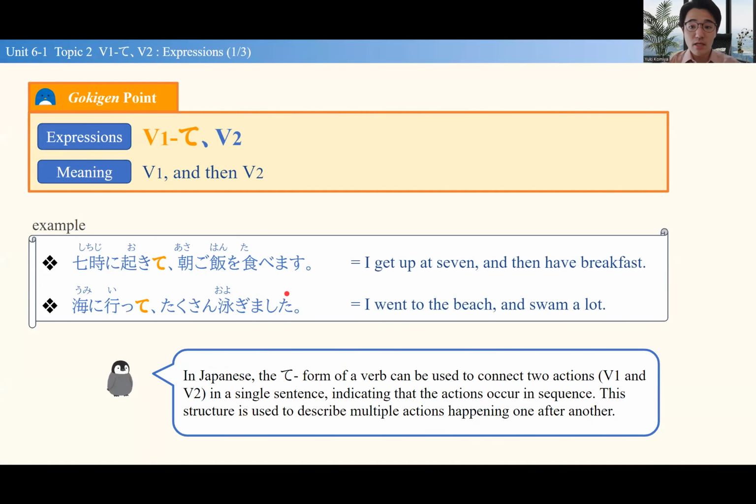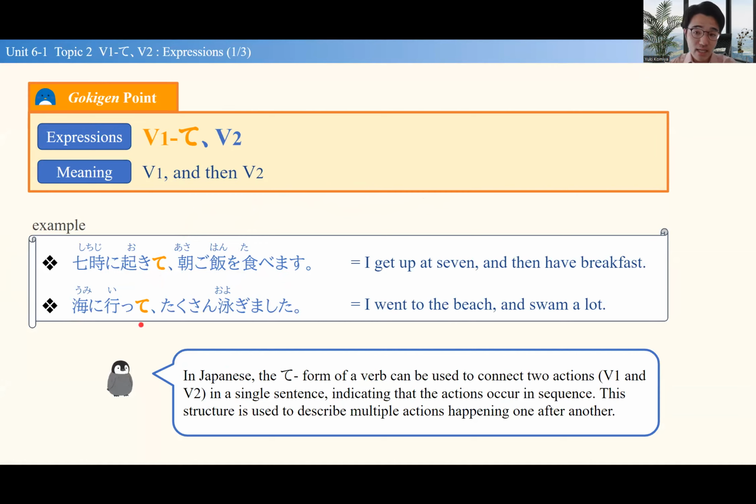This also uses the て form of the verb, but this one is basically the consequent sequence of two actions. I do this and then I do that. So, 7時に起きて朝ごはんを食べます. So you see 起きる change to 起きて. So I wake up at 7 and then have breakfast. So you are describing two actions in a sequence. You wake up first and then you eat breakfast.